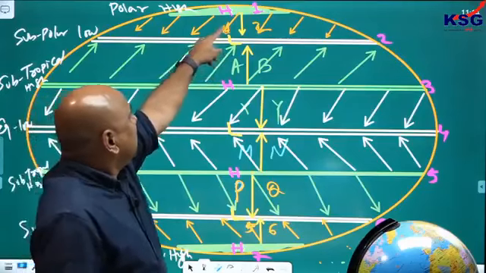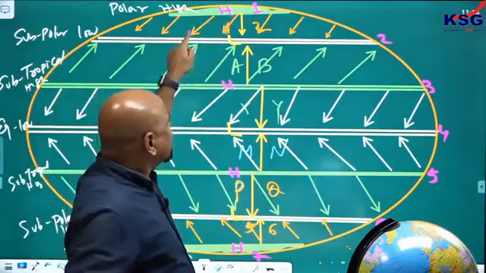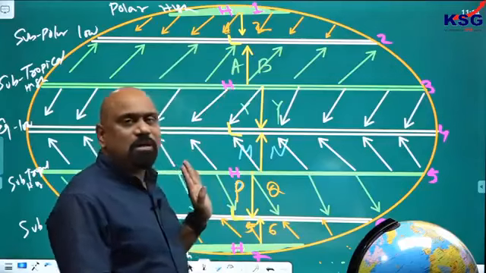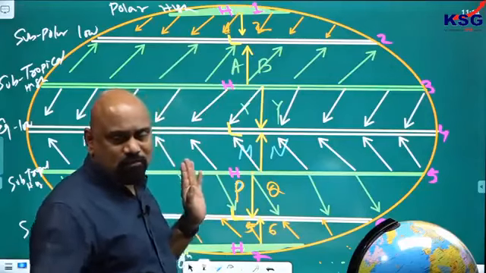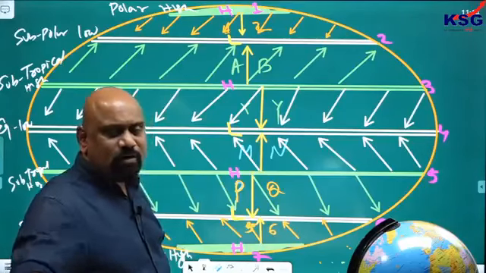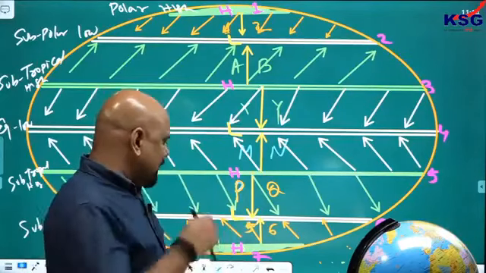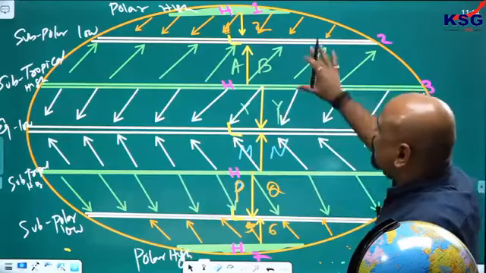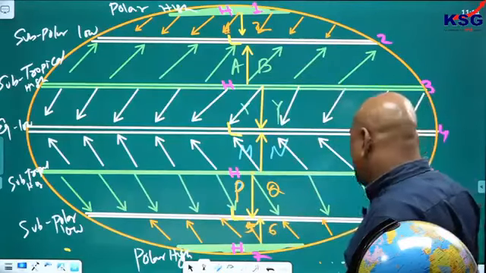Now, here the wind got diverted toward this side, right, and here towards this side. Here it is like this. This is the wind pattern which you will get in the world. We have this type of wind pattern, isn't it? This is what we discussed in the last session. Now, today we will start from this particular pressure belt itself and the wind system.